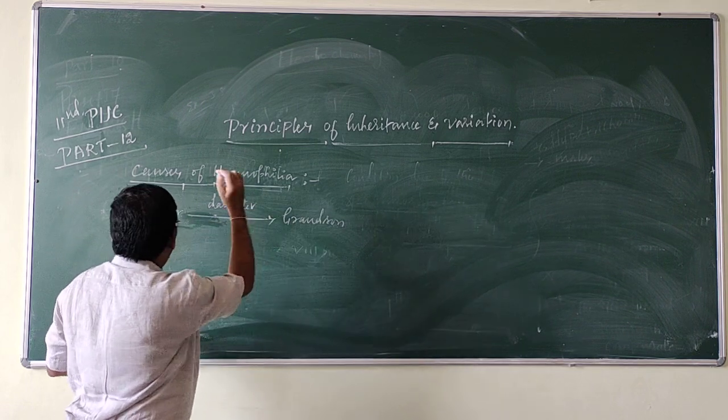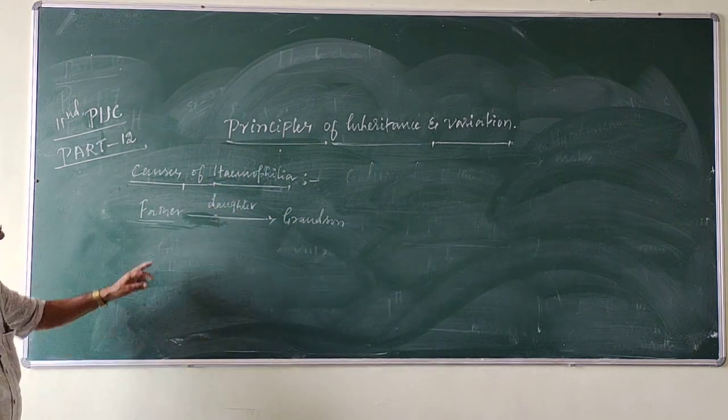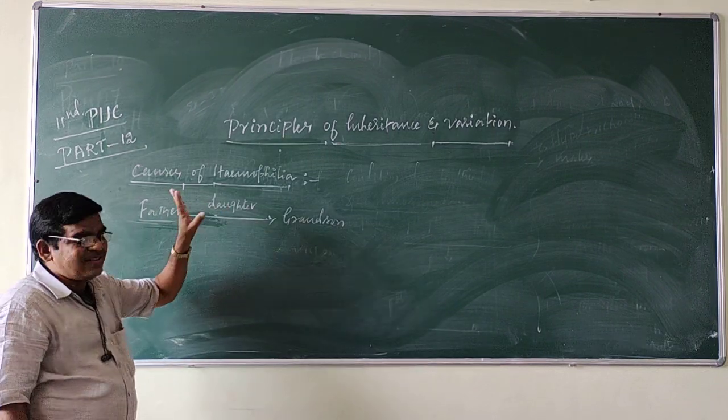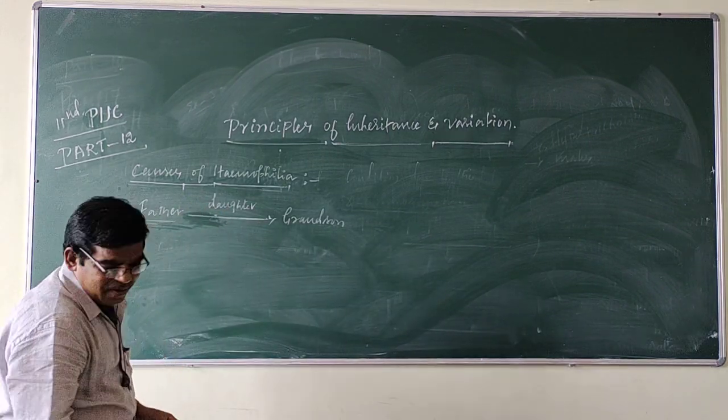Clear? So hemophilia follows crisscross inheritance or zigzag inheritance, because hemophilia is transmitted from father to grandson through a daughter. This is called crisscross or zigzag inheritance.